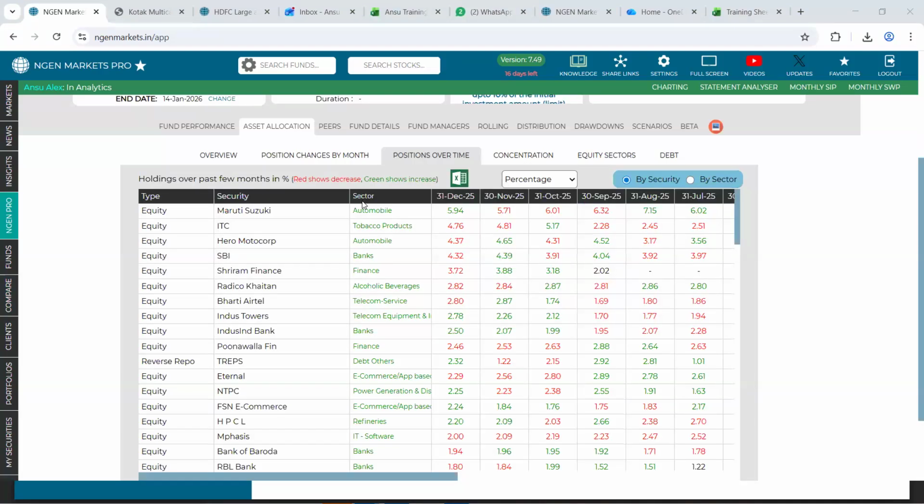All right. So there is a question in the chat box which says, in your example of Maruti in Kotak Multicap, why was the asset allocation shown in red from October to November? Just a minute.